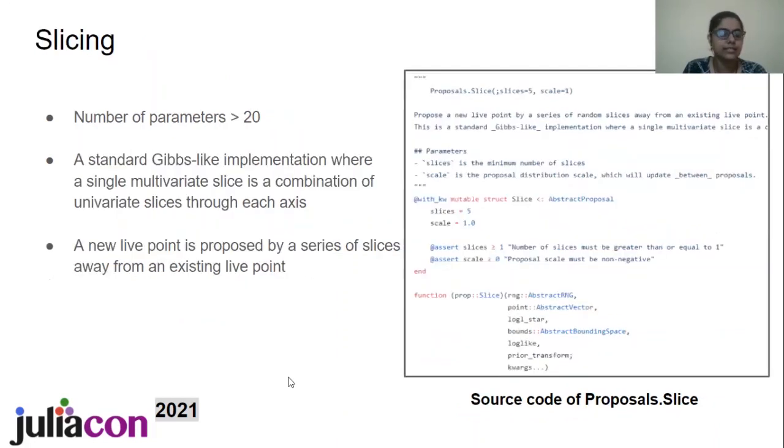The next algorithm is the slicing proposal algorithm. The image is a glimpse of the proposals.slice source code from GitHub. When the number of parameters to fit are greater than 20, this proposal algorithm can be used. This is a standard Gibbs-like implementation where a single multivariate slice is a combination of univariate slices through each axis. Here, a new life point is proposed by a series of slices away from an existing life point.